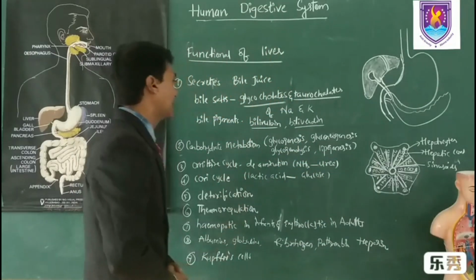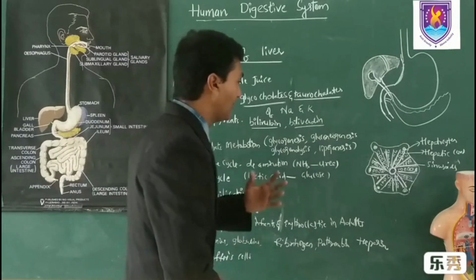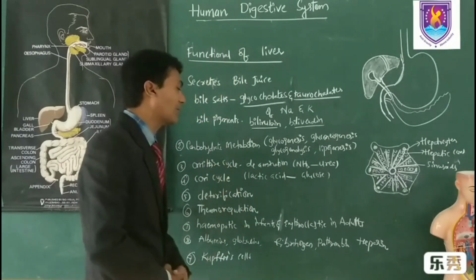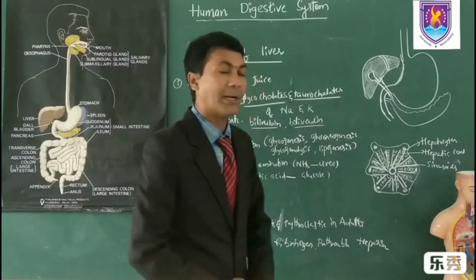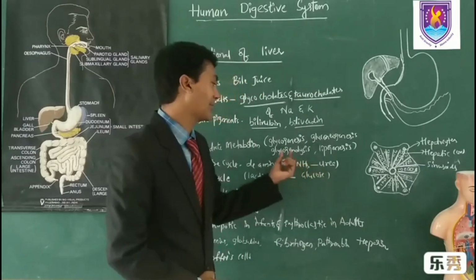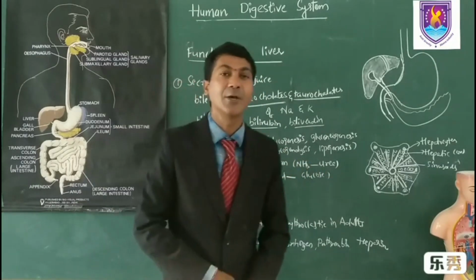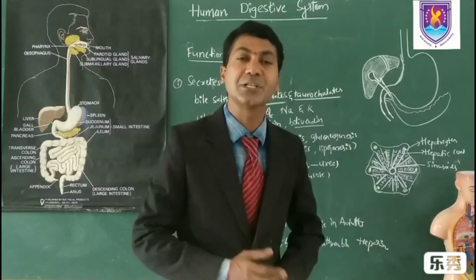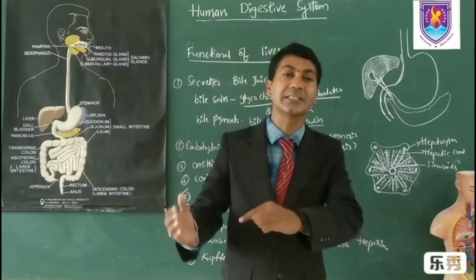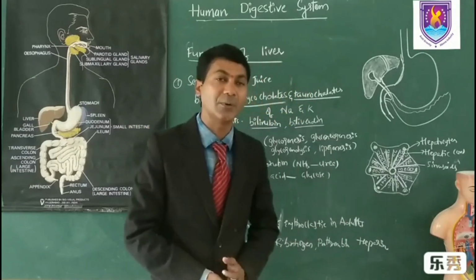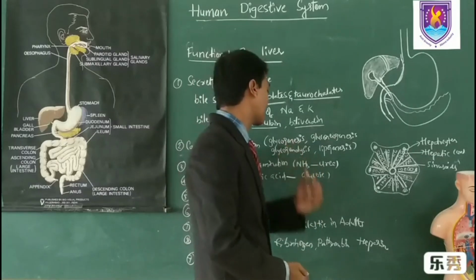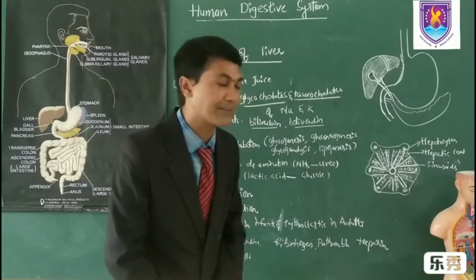And apart from that, the hepatocytes of liver perform carbohydrate metabolism. My dear students, let us discuss this terminology. Glycogenesis: production of glycogen from glucose. Excess glucose is converted into glycogen in our body by the hepatocytes. Such a process is known as glycogenesis.